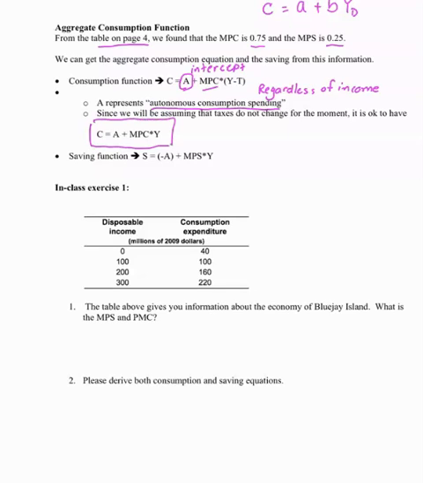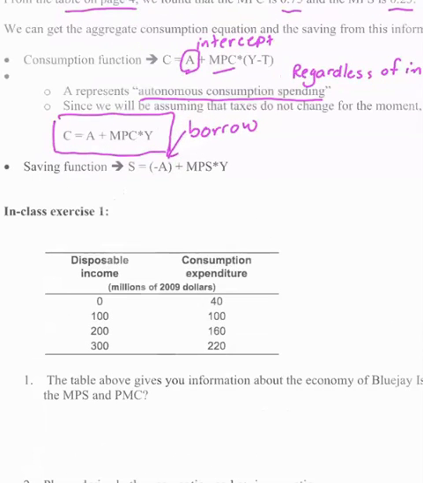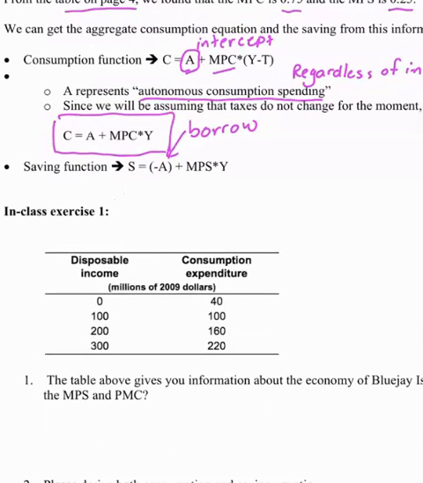And then the saving equation will be opposite to this, meaning when you need to have this autonomous consumption spending and you don't have income, that means you're going to have to borrow. So that's why it's a negative A. You have to borrow. Since MPC is how much you consume, MPS is how much you save, so that is kind of a mirror of the consumption equation. So now you have two equations, right? I'm going to write it the same way.